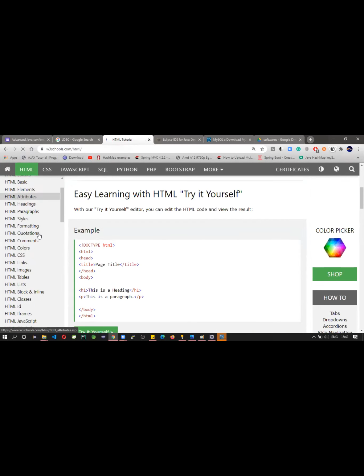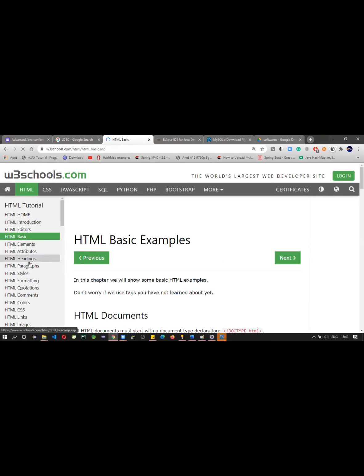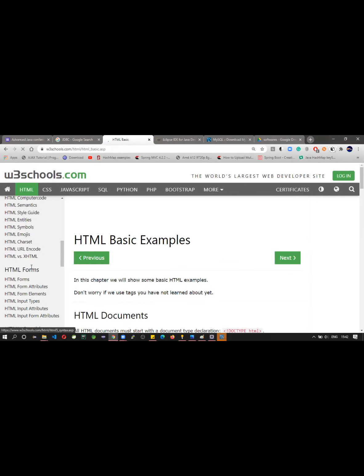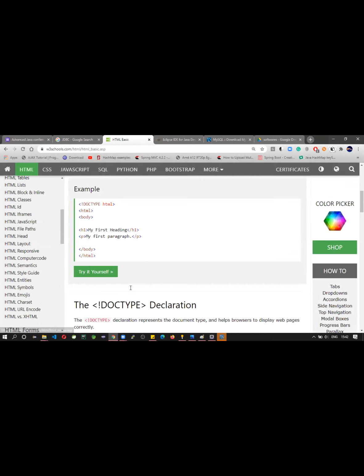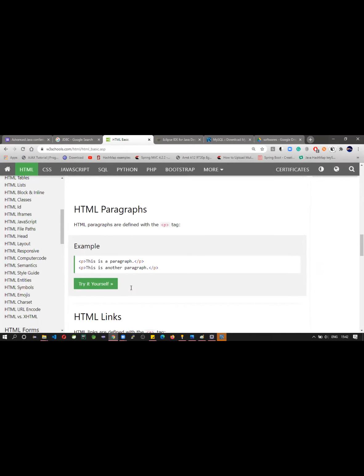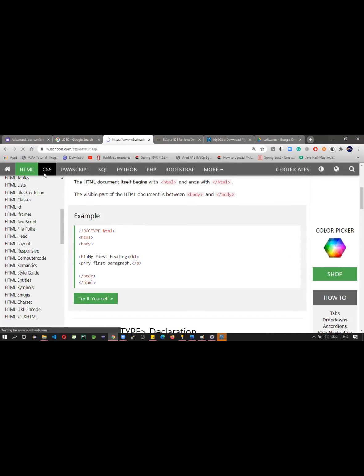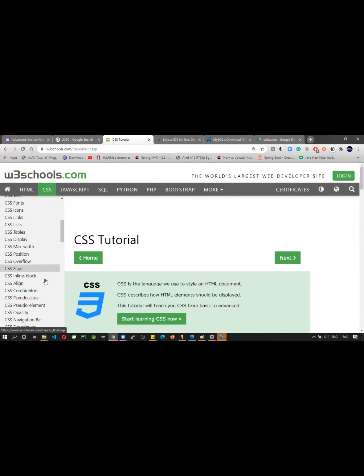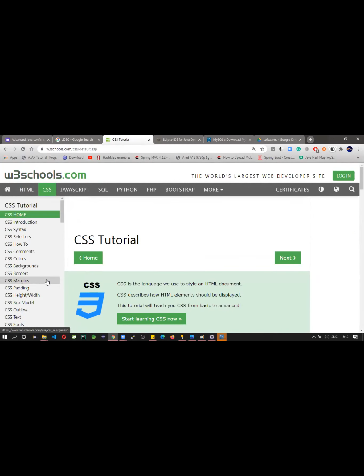Okay, basic tags, basics, elements, attributes, headings, these are enough. Okay, more than enough. You will find the basics of HTML here. Similarly, you will see CSS also. It's very simple. You can also find JavaScript here and Bootstrap here. Okay, learn slowly, step by step. Okay, don't hurry.